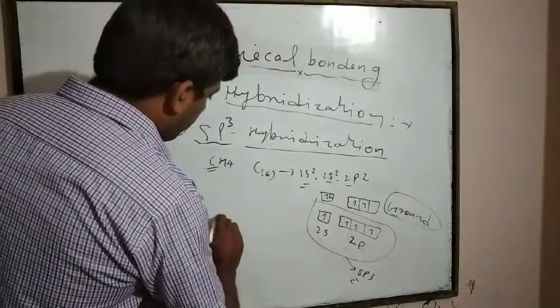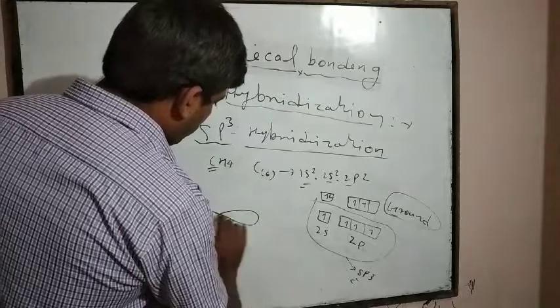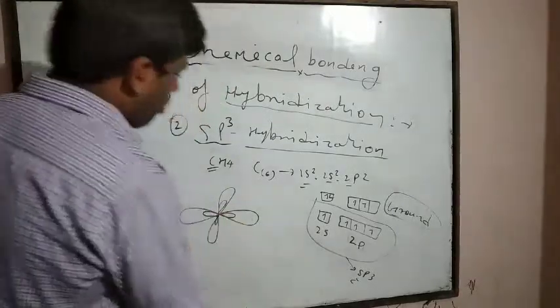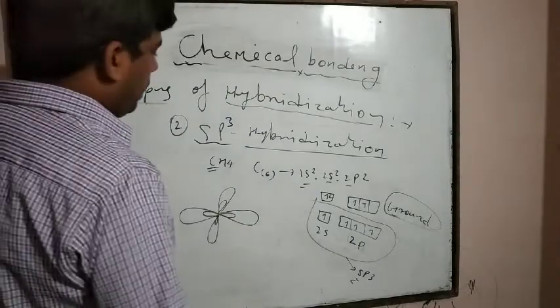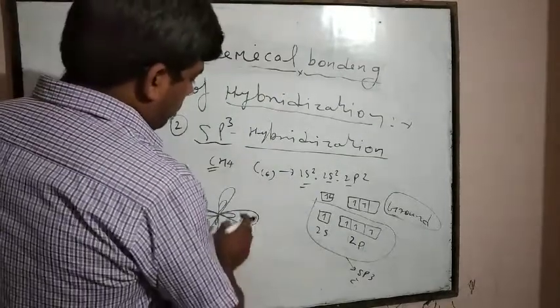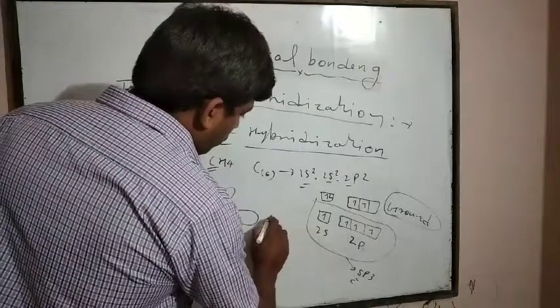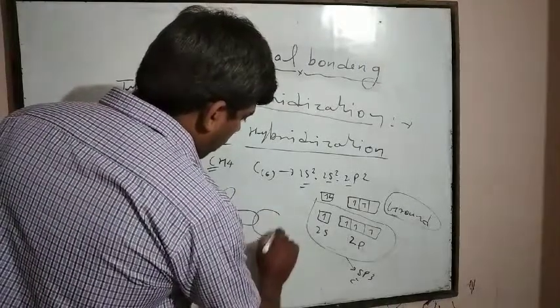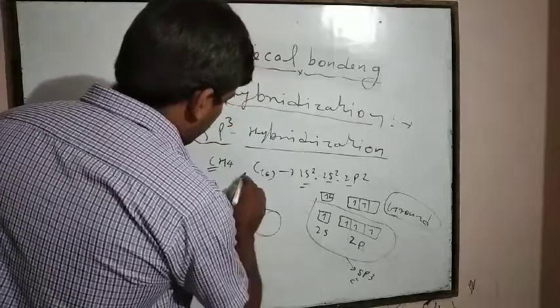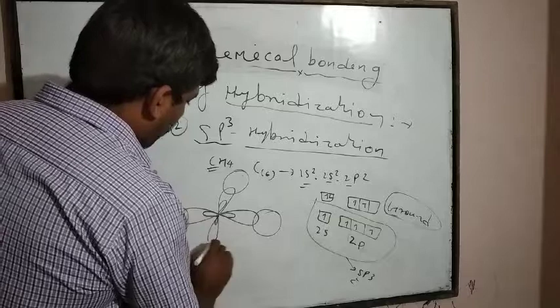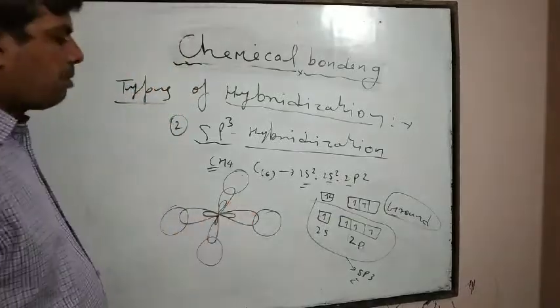Four hybrid orbitals will form, and these four hybrid orbitals overlap with four hydrogen atoms, meaning the s orbital of each hydrogen atom overlaps with these four hybrid orbitals.